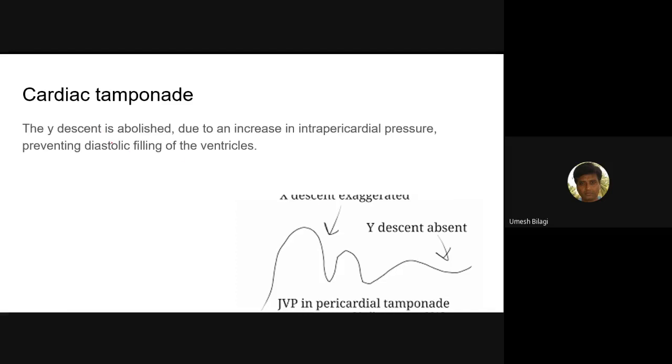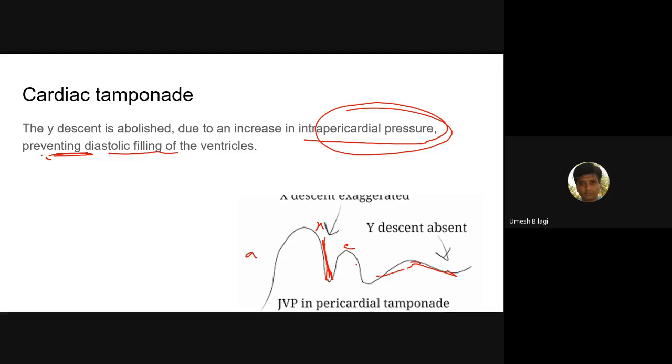The Y descent is abolished due to increase in intrapericardial pressure, that is, pericardial fluid preventing diastolic filling of the ventricles, as written here. This is the Y descent, but the X descent is prominent. This is the A wave. This is the X descent. This is the C wave, probably somewhere here, and X prime you can call this. This is the V wave. This is the Y.